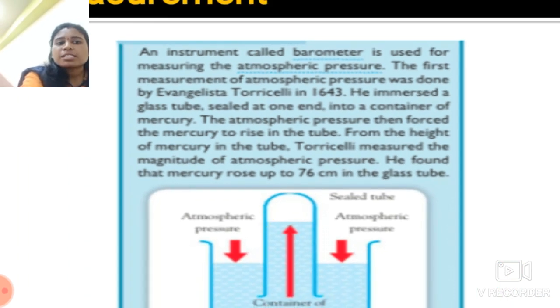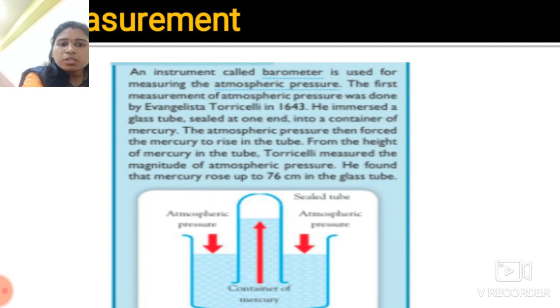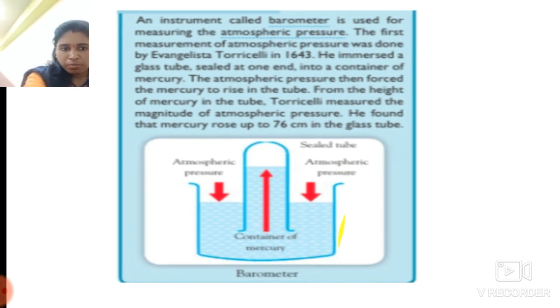He immersed a glass tube, sealed at one end, into a container filled with mercury. The atmospheric pressure then forced the mercury to rise into the tube, and from the height of the mercury in the tube he measured the magnitude of the atmospheric pressure.